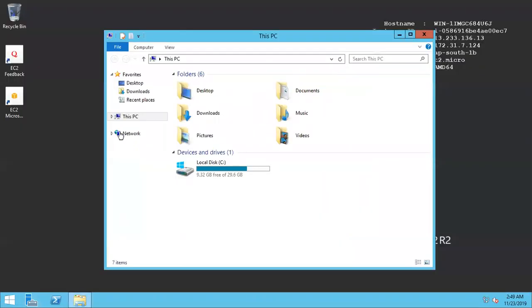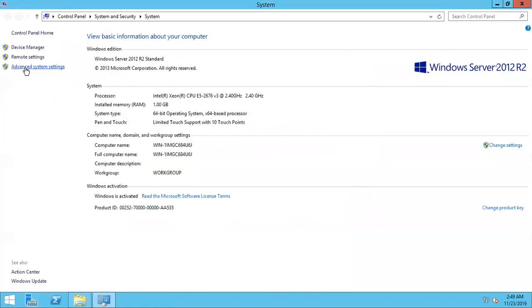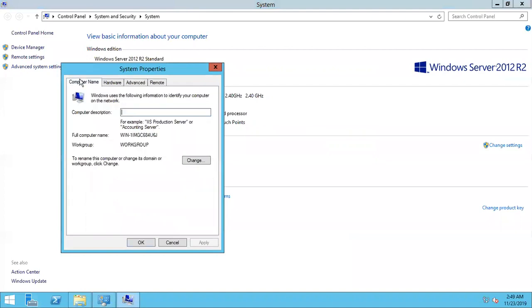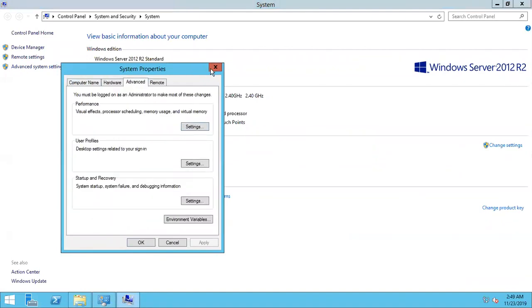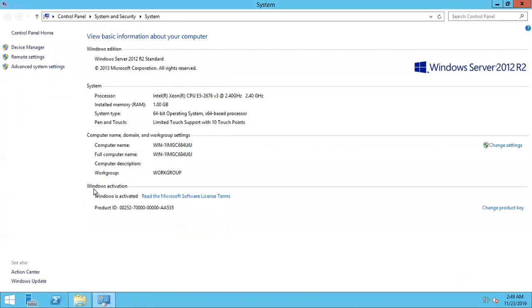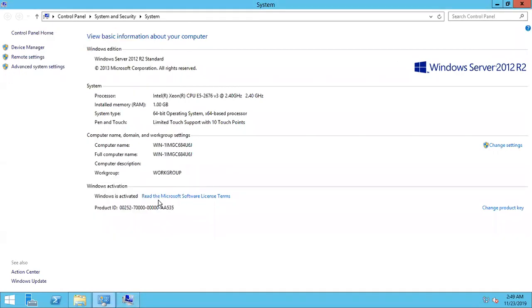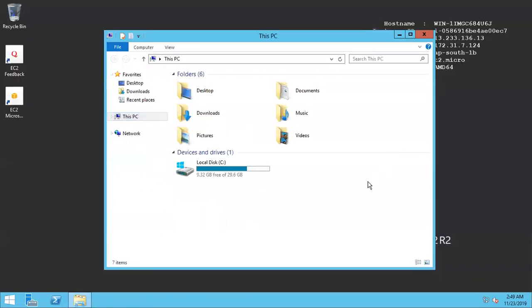Again, make sure remote connectivity is enabled on this machine. Just go to properties. By default, it is enabled. Let me quickly cross check. Advanced system settings, remote settings here, and you can uncheck this. Apply, click OK. So we are allowing remote connections to this computer. Now that admin user also can log into the same machine, so two users can log in at a time to this machine.